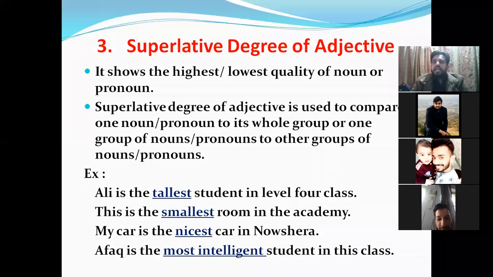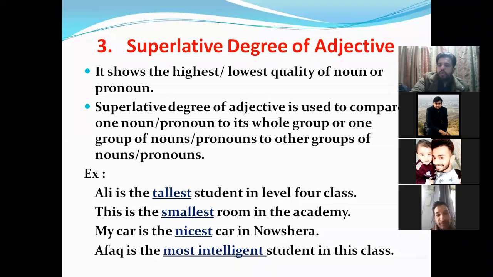Like suppose we can say here, Ahmad is the most intelligent student in this class. So I'm going to compare Ahmad with the whole group, with the whole class. Understand? So whenever you are going to compare one noun to its whole group, for that we are using superlative degree of adjective.